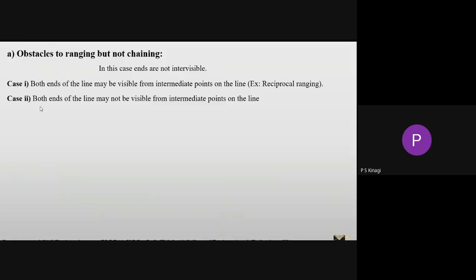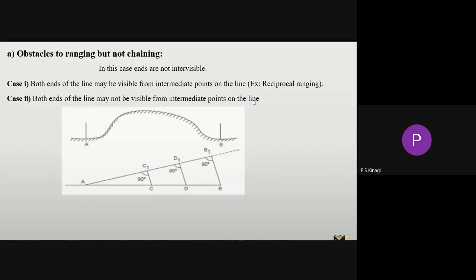The second case: here both ends of the line may not be visible from intermediate points on the line. I will show the picture here. Just observe. In the first case, if one point is on this side and one more point is on this side, you can easily see from this point to these two points, and similarly from that ranging point to these two points. That is case 1.